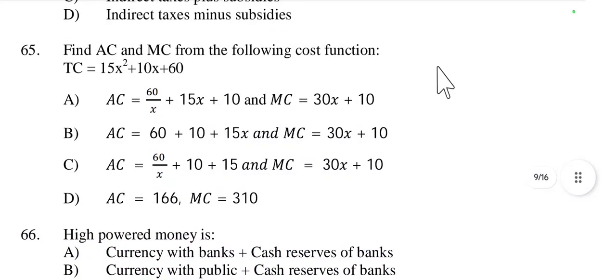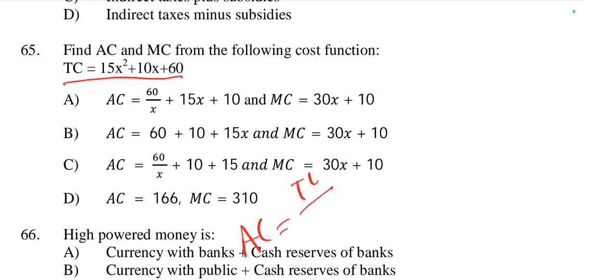Then question number 65, a mathematical question. Find the AC and MC from the following cost function. TC is given, so we have to find out the AC and MC. We know that AC is equal to TC by X, or TC by quantity.